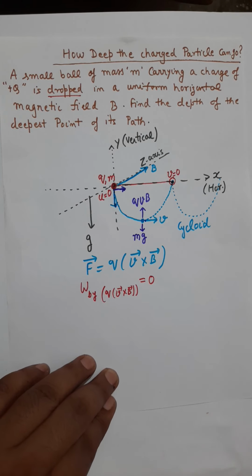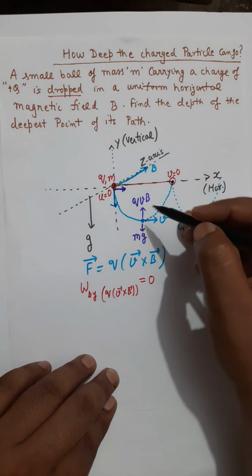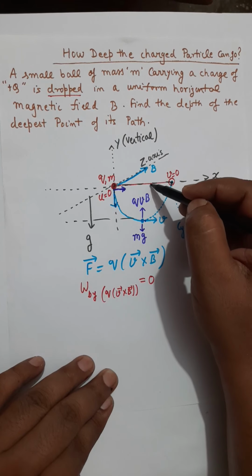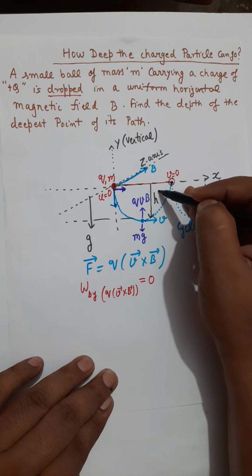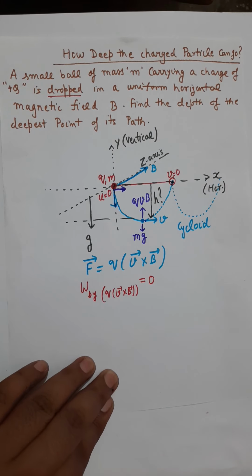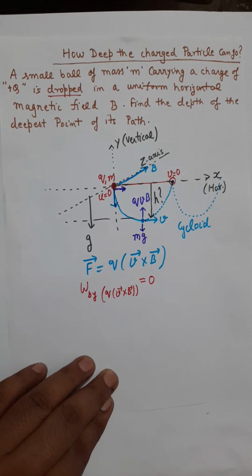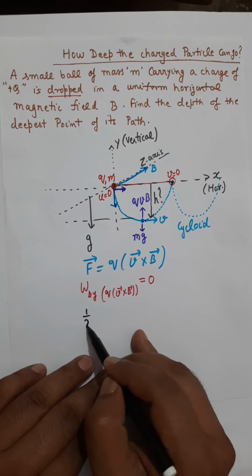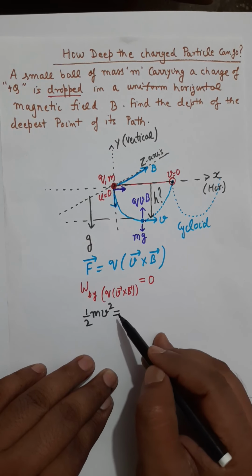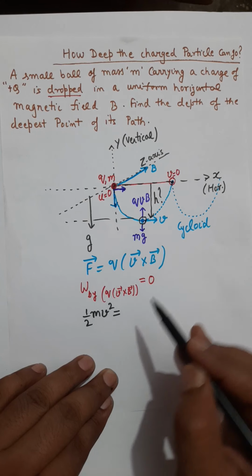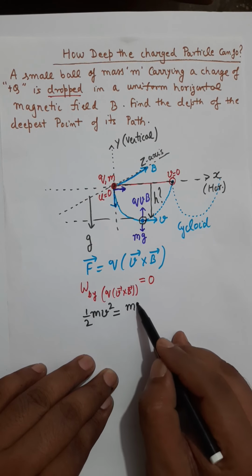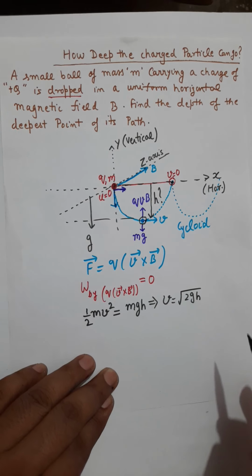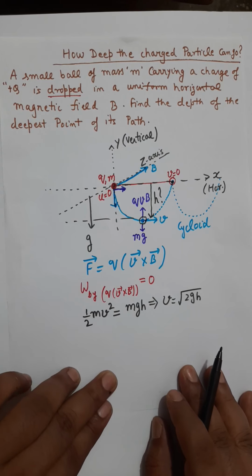Now the question is how deep the particle can go, and that means we have to find this depth. How deep the particle can go is this depth h. We have to find this value of h. If I use the work energy theorem, then this kinetic energy, half mv square, is a consequence of the work done on the particle, and the work done on the particle is because of the force of gravity. So it should be mgh, and you get v equals root of 2gh at this point.